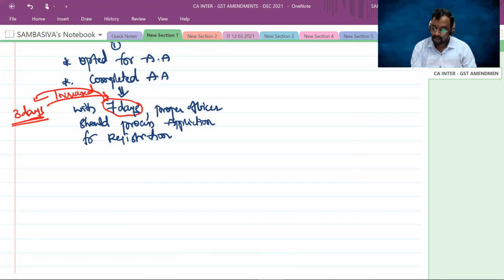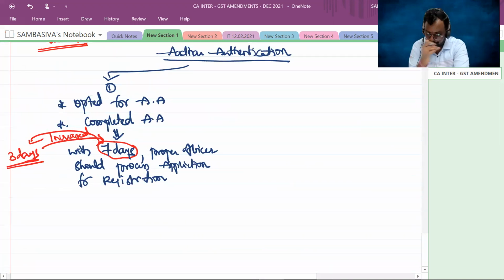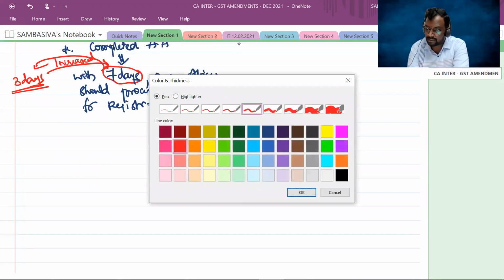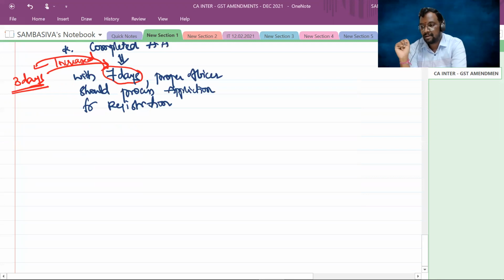Now, second scenario. Sir, in case the proper officer deems fit that there is a need for physical verification of premises.